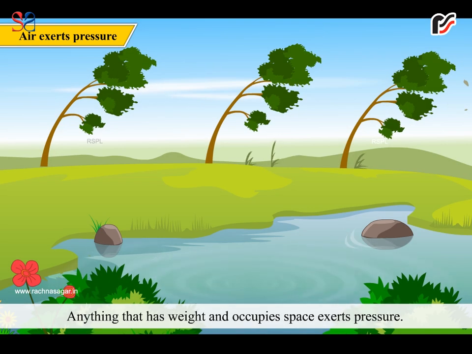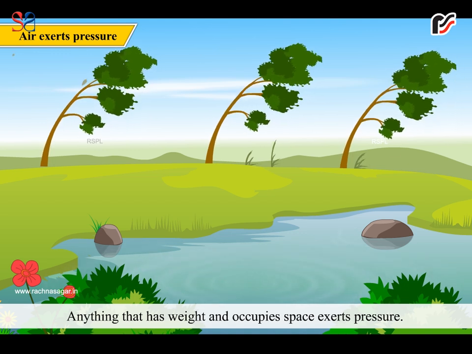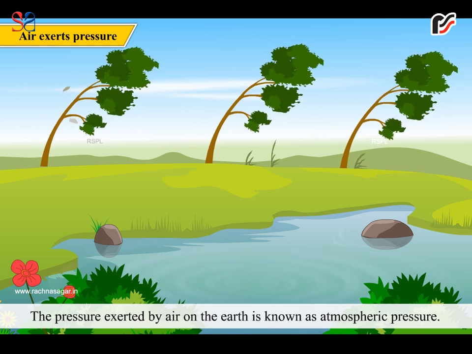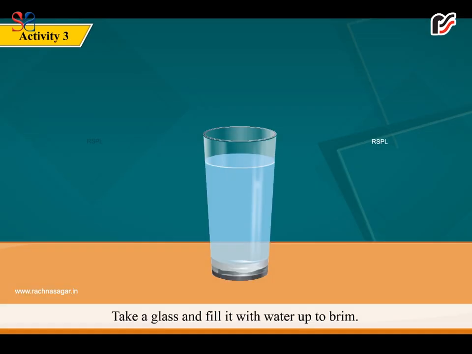Air exerts pressure. Anything that has weight and occupies space exerts pressure. So, air exerts pressure. The pressure exerted by air on the earth is known as atmospheric pressure. Activity 3. Take a glass and fill it with water up to brim.